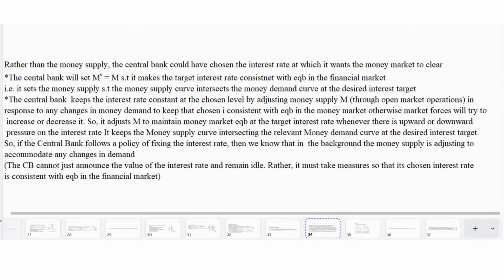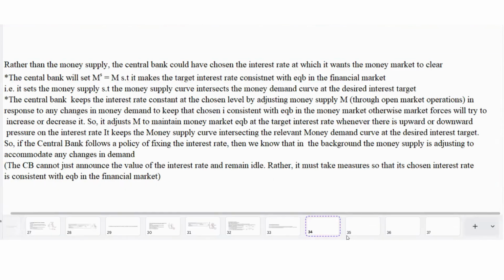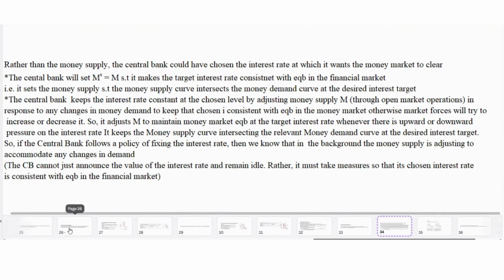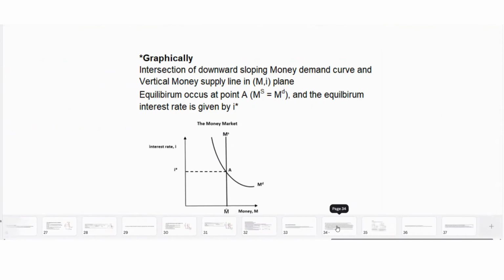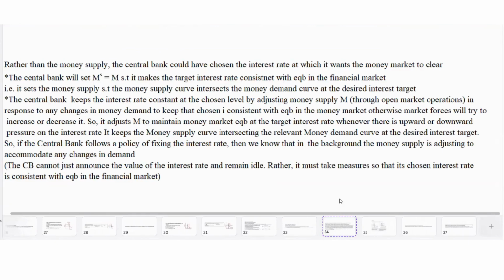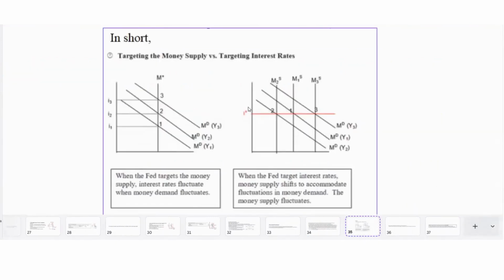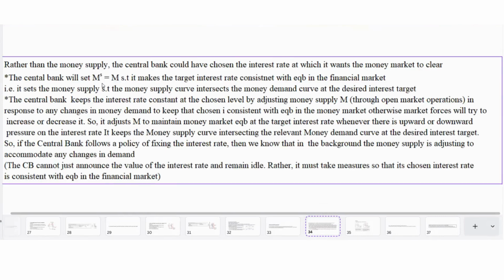But rather than the money supply, the central bank alternatively could have chosen the interest rate at which it wants the money market to clear. So instead of fixing MS at M bar and then letting the interest rate be determined where MS is equal to MD, the central bank could have alternatively chosen the interest rate at which it wants the money market to clear. Say the central bank wanted the money market to clear at I star. Then the central bank will set the money supply such that it makes the target interest rate consistent with equilibrium in the financial market.